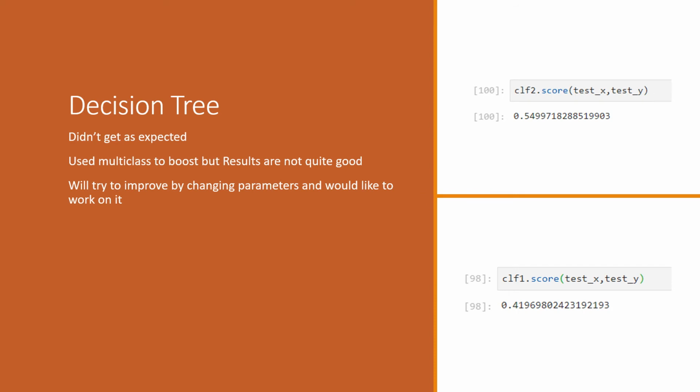The decision tree is 54.9%. I didn't expect it to be that low, but I thought it would be low because it is text data, multi-class, and with too many rows. I thought it would be too complex for a decision tree.